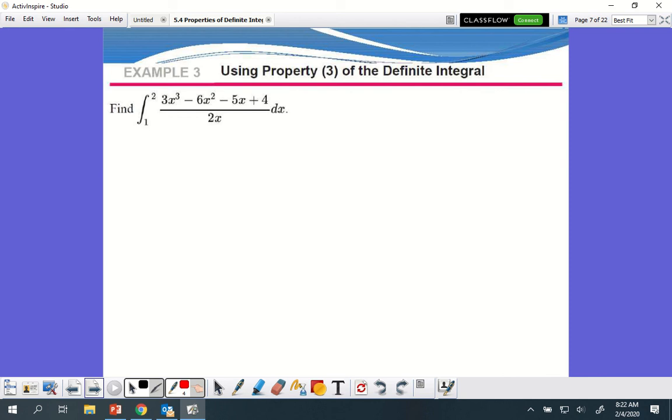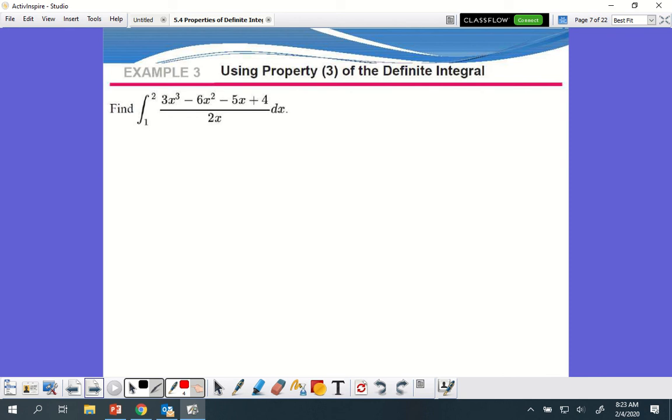The upside down division? The only time we need synthetic division is if there's a binomial on the bottom. This is a monomial, right? So what could I do with every term? I could divide each term individually. Yeah, I could separate my fractions.